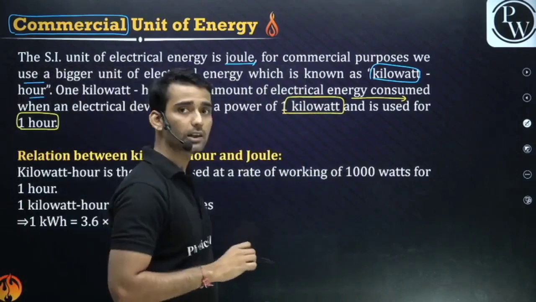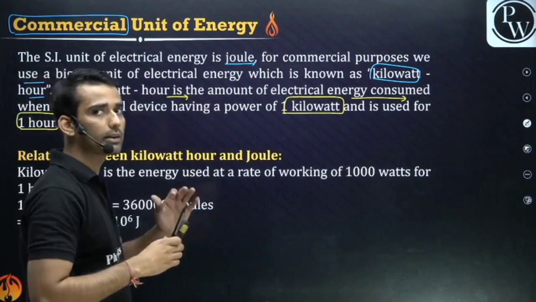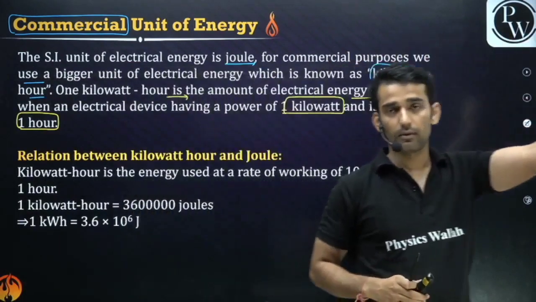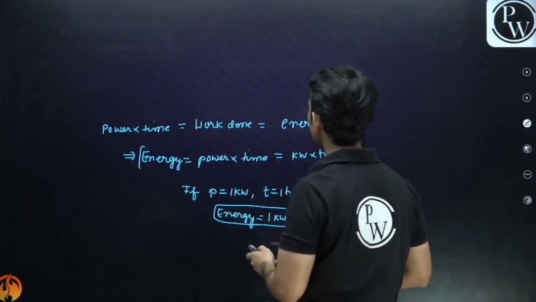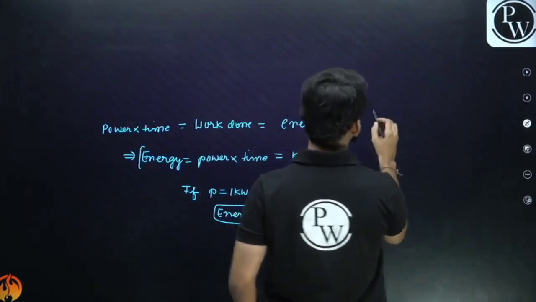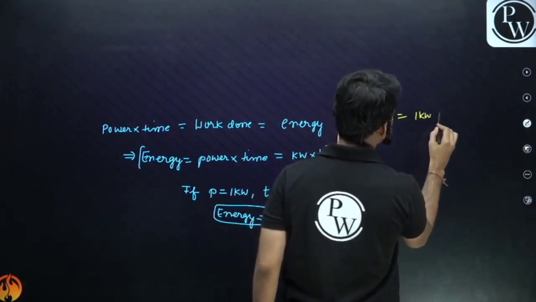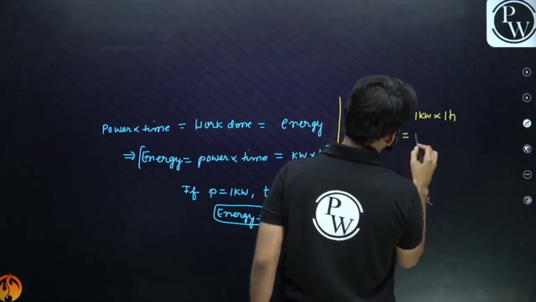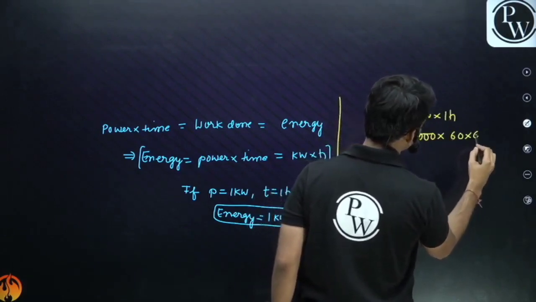Now what is the relation between kilowatt hour and joule? Both are units of energy, but kilowatt hour is the bigger unit of energy, right? So 1 kilowatt hour. See, basically if I ask you what is 1 kilowatt hour, it is 1 kilowatt into 1 hour. 1 kilowatt is 1000 watt. 1 hour is how many seconds? 60 into 60.